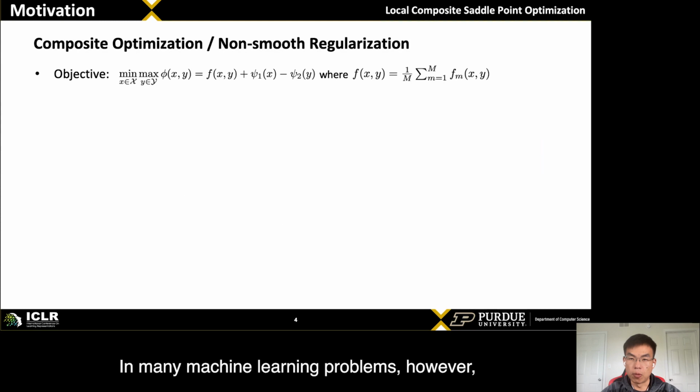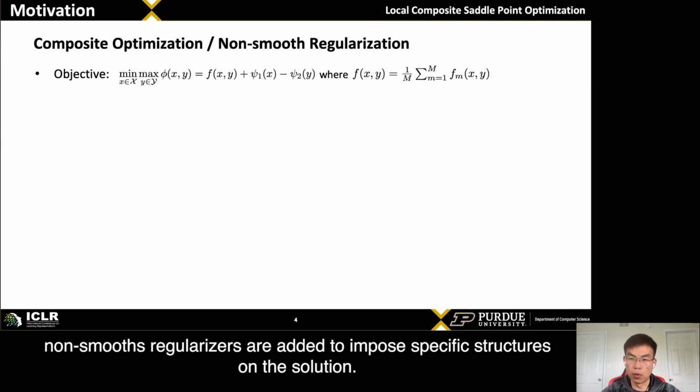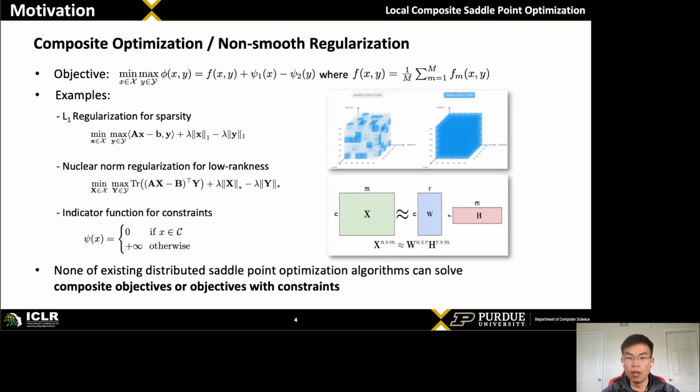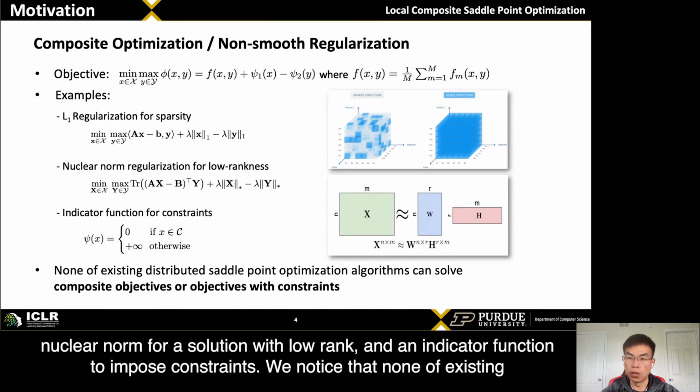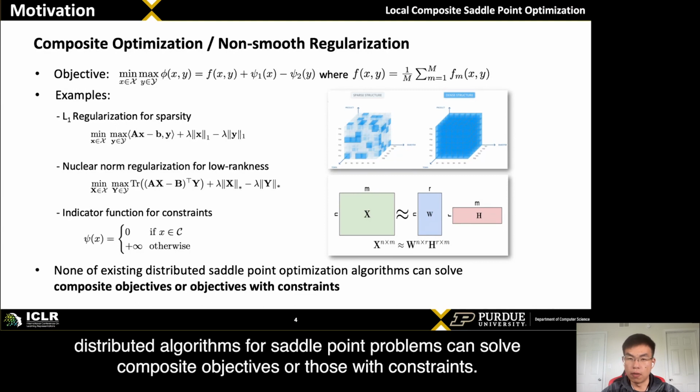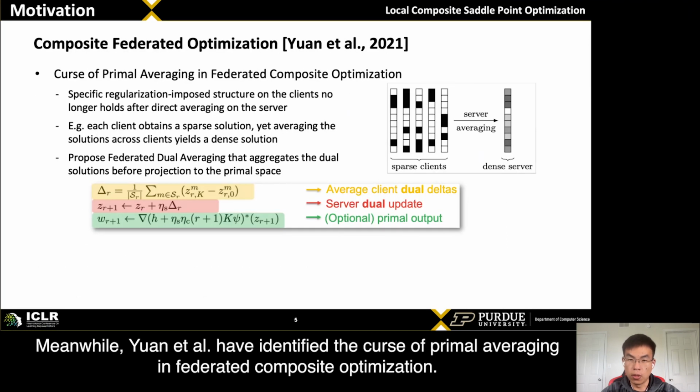In many machine learning problems, however, non-smooth regularizers are added to impose specific structures on the solution. Examples include L1 regularization for sparsity, nuclear norm for a solution with low rank, and an indicator function to impose constraints. We noticed that none of the existing distributed algorithms for saddle point problems can solve composite objectives or those with constraints. Meanwhile, Yuan et al.